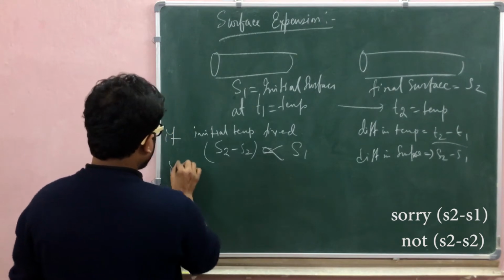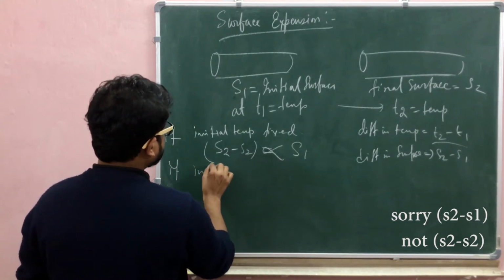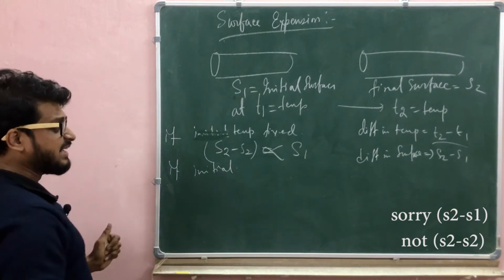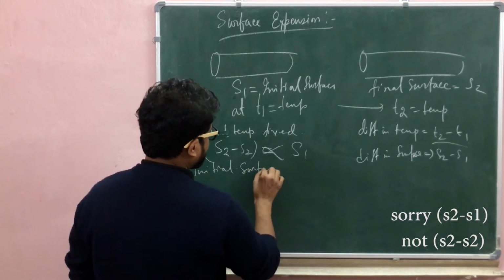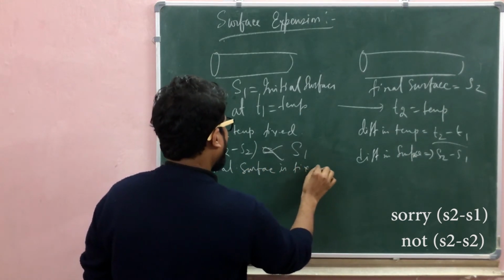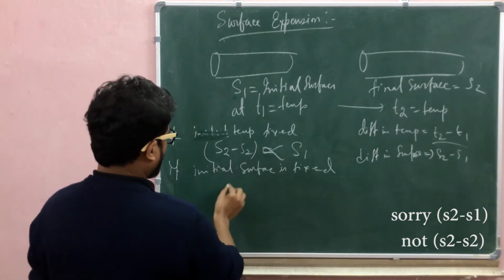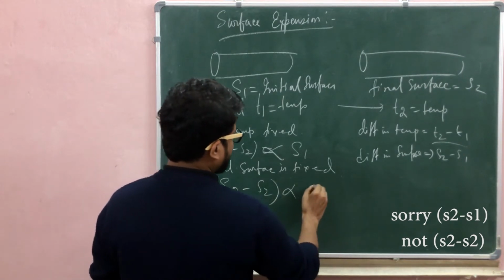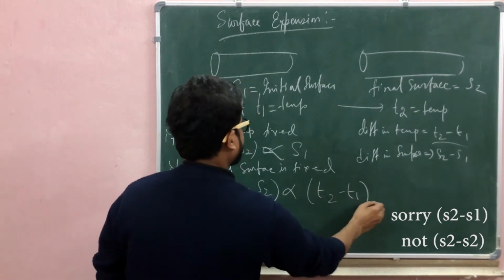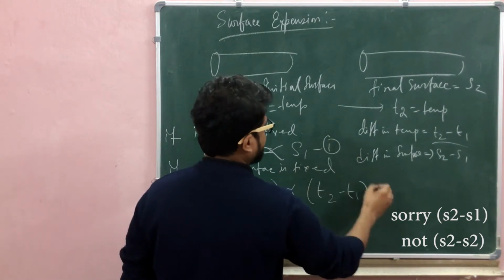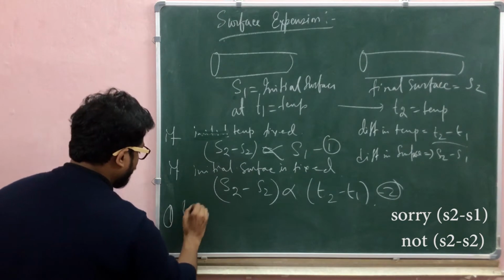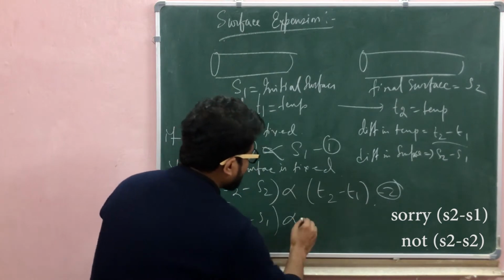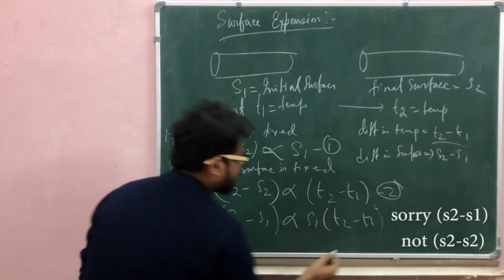And second, if the initial surface is fixed or constant, the change in surface is directly proportional to the temperature change. Here is equation number 1, here is equation number 2, and combining equations 1 and 2 we get the final value. So S2 minus S1 is proportional to S1 times T2 minus T1.